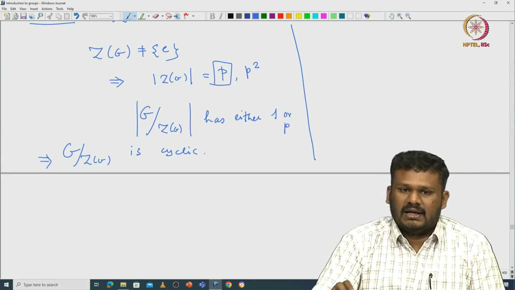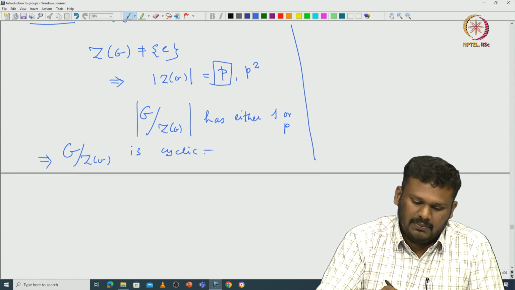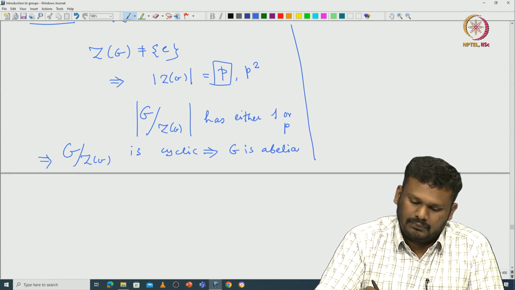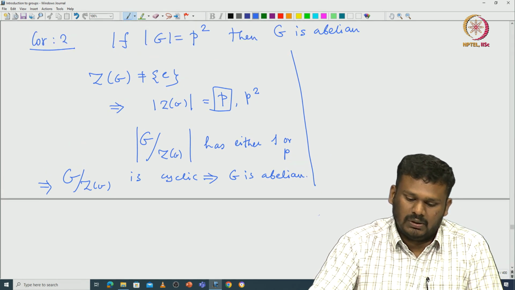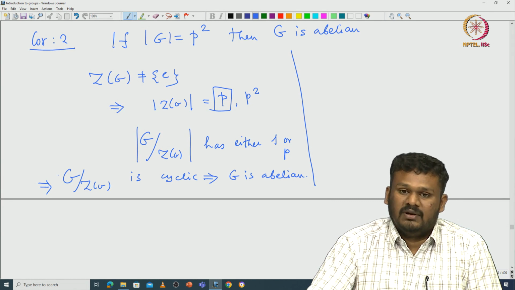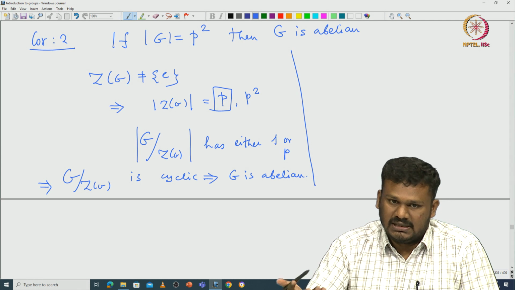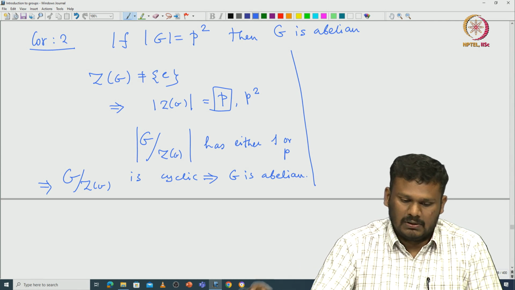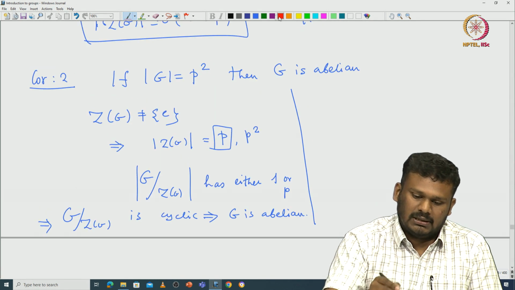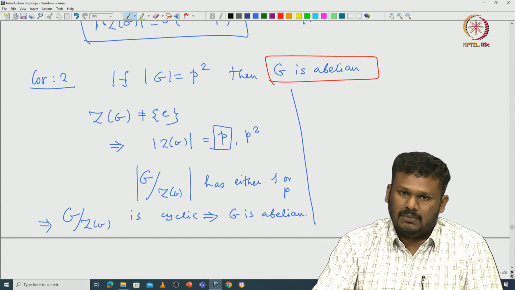I already gave one exercise: suppose G modulo center of G is cyclic, then one can prove that G is abelian. So, you can use that exercise to immediately conclude that. Once you know some information about G modulo the center, in particular if you know it is cyclic, then we can immediately conclude G is abelian. So, when G has order p square, G must be abelian.